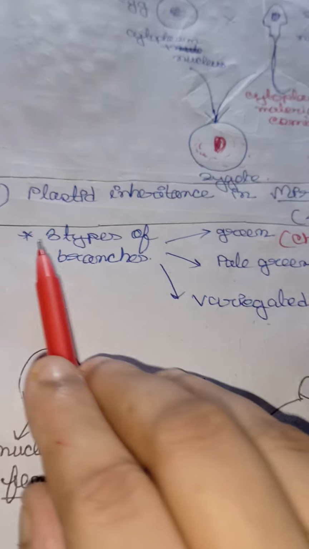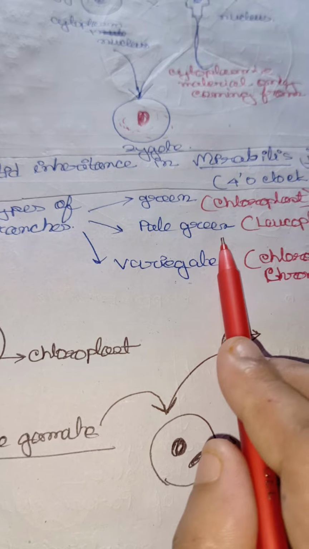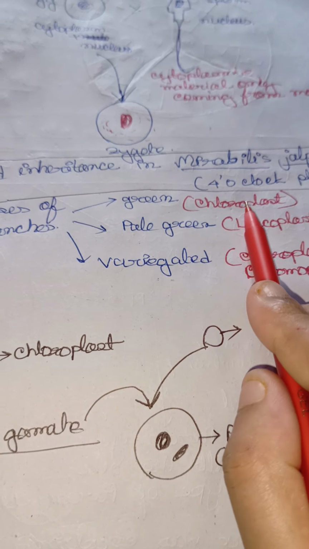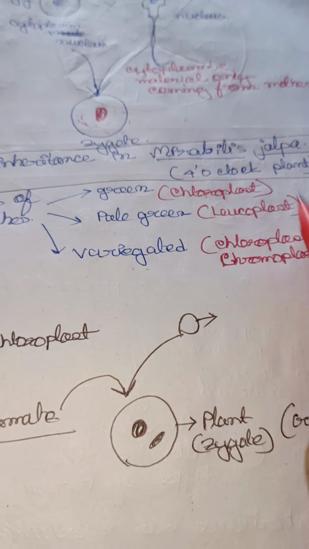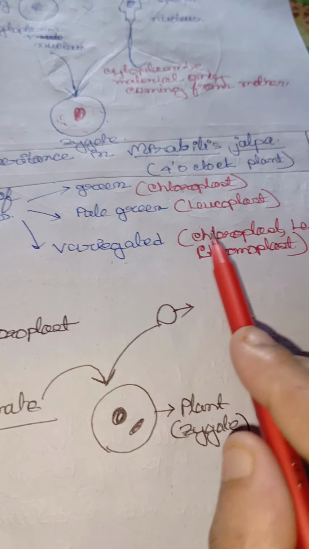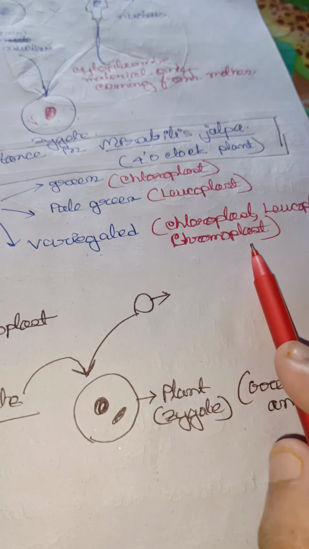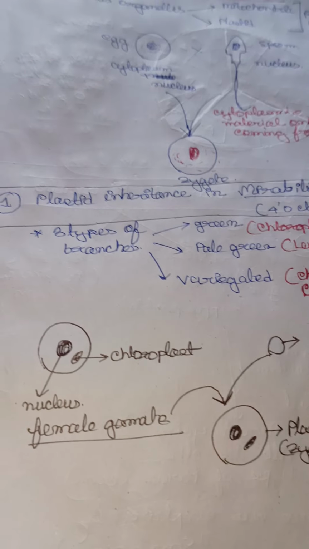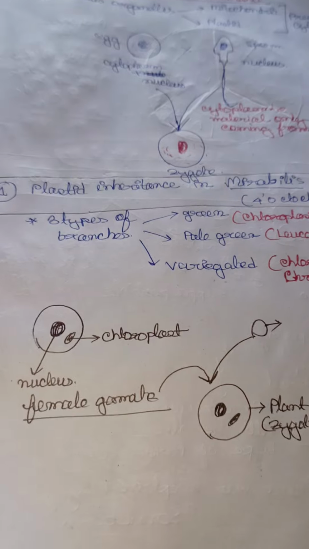So in Mirabilis jalapa we see 3 kinds of branches: one is green, one is pale green, one is variegated. In the green branches only chloroplast is present. In pale green, only leucoplast is present, and in variegated, we will see chloroplast, leucoplast, and chromoplast, 3 different types of plastids present. Okay, so now what will happen? I am taking one example.